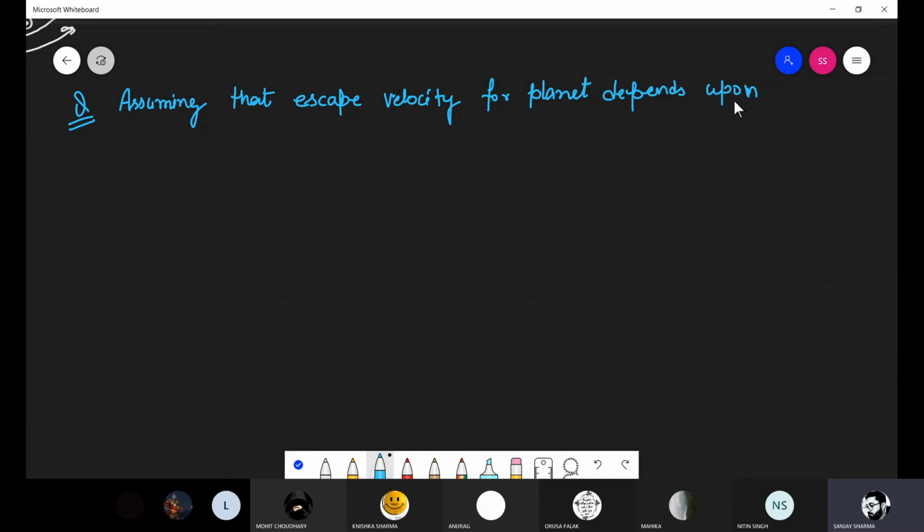If you throw the particle or an object upward, then what will happen? It returns to earth or not? Yes or no? Fine. But if you throw an object by such velocity that it never returns back to earth, then we can say that velocity is known as escape velocity.